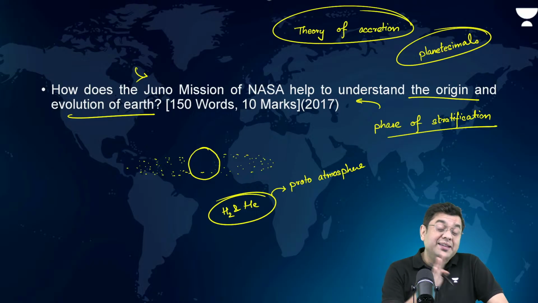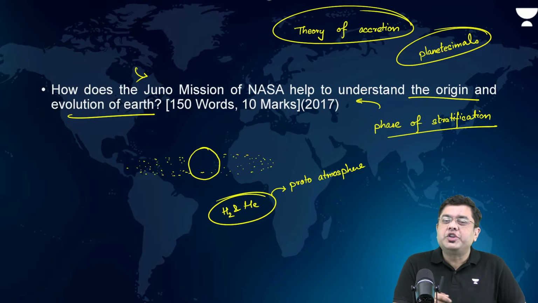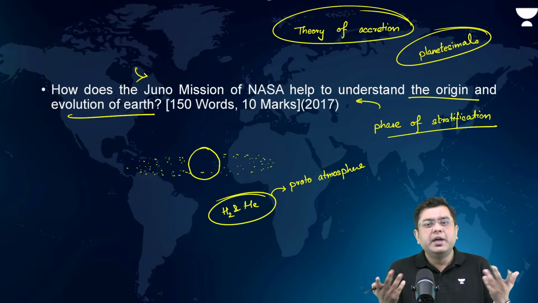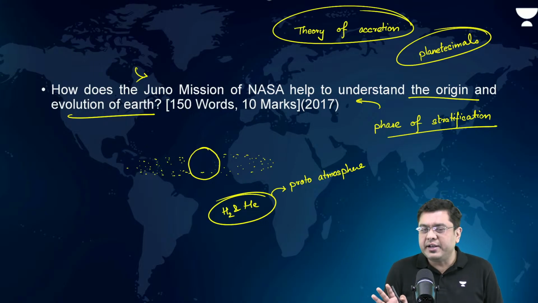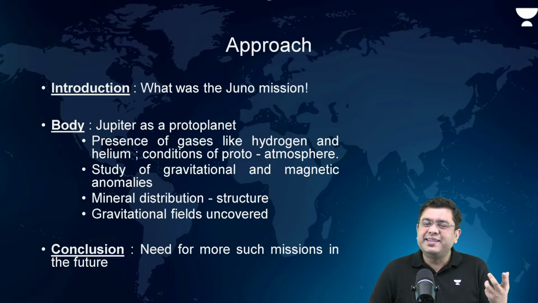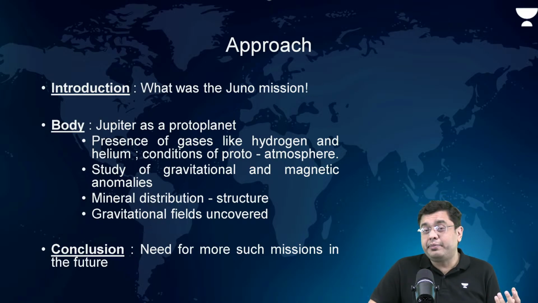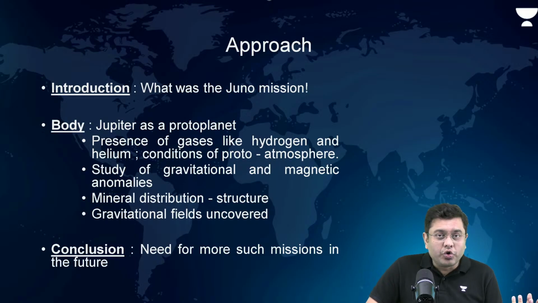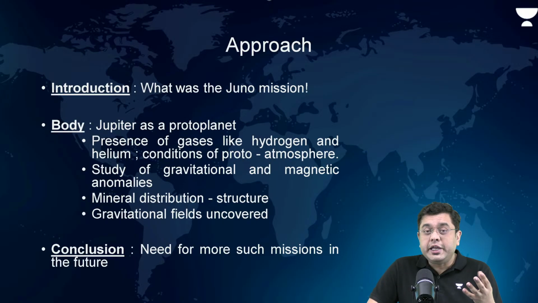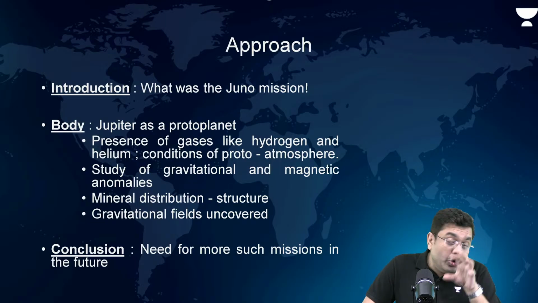Okay? Now, can such a question be asked? Such questions can again be asked, but Jupiter won't be used. If it is directly used, it is a good day for you. You can simply reiterate and repeat this answer. But largely, the chances are that you have various different space missions, like the Chinese mission to explore asteroids, right? Thereby, you have various missions being launched in order to explore Venus. So, those kinds of planets and celestial objects might be used.